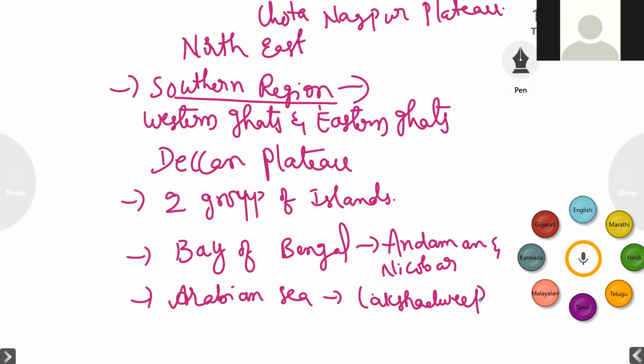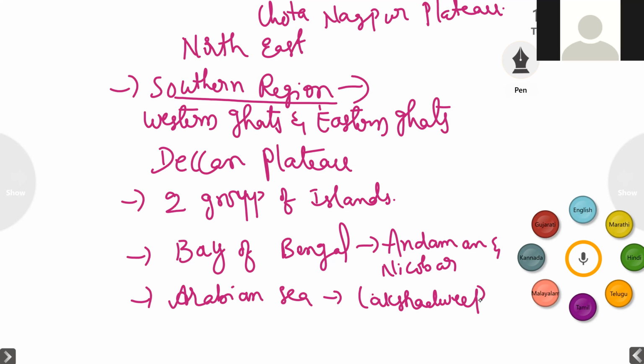Right? So this is about the political division of India. So we have 28 states, 8 union territories. Earlier, we used to have 29 states, 9 union territories, and as per 2019, we have 28 states, 9 union territories, and in 2020 they merged Diu and Daman and Dadra and Nagar Haveli into one union territory. So at present we have 28 states and 8 union territories, right? Okay, ma'am.